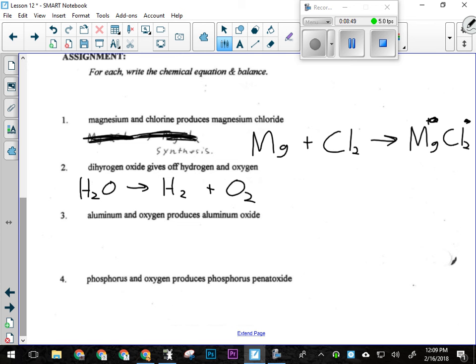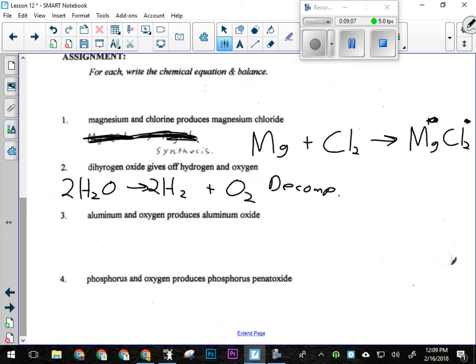But again, I have to remember that hydrogen and oxygen are both special elements that come as 2s, or I won't get the balancing right. Okay, now I've got to balance the whole thing. A 2 here balances my oxygens, a 2 there balances my hydrogens, and that is a decomp reaction.